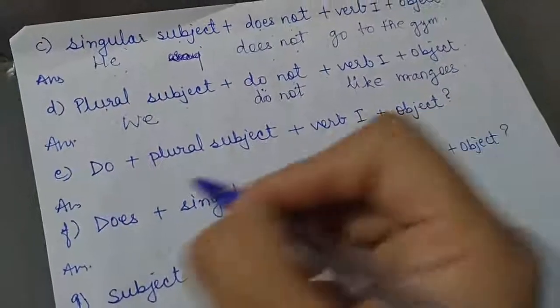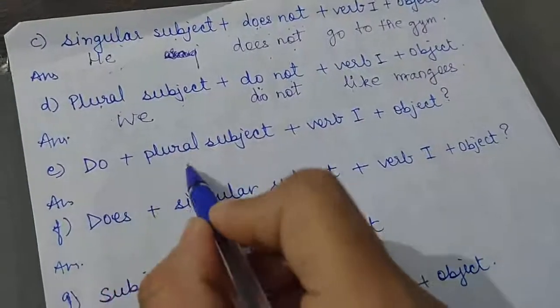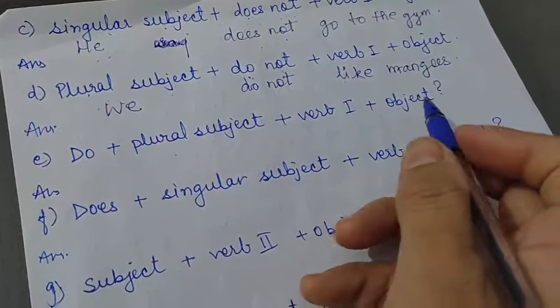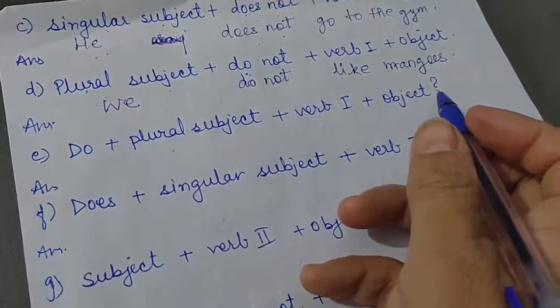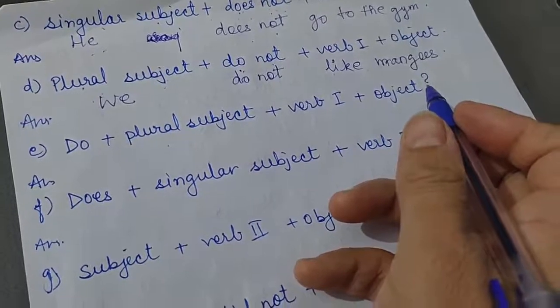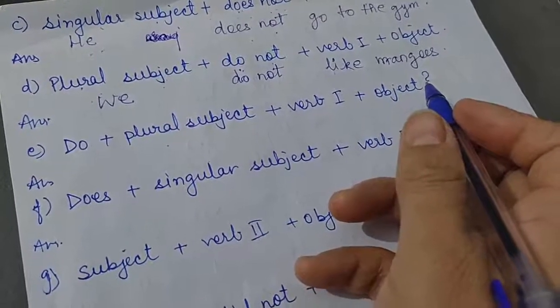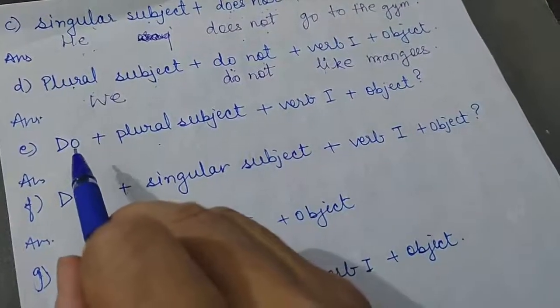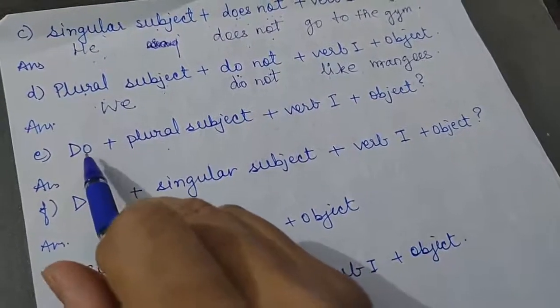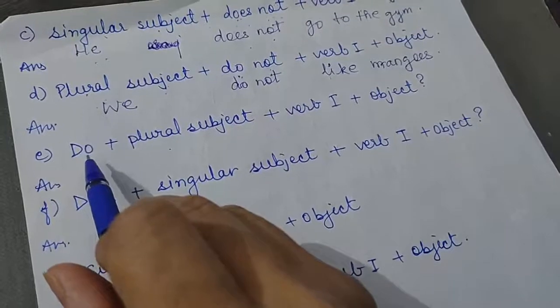Okay, next is do plus plural subject plus verb 1 plus object. Now the question mark indicates that this sentence is an interrogative sentence, but in which tense? The first word is do. So do and does are used in simple present tense.